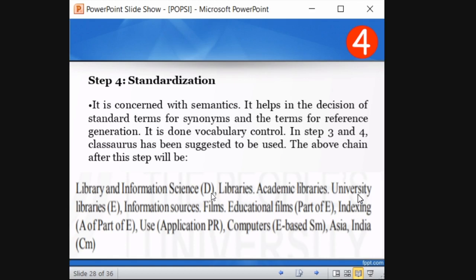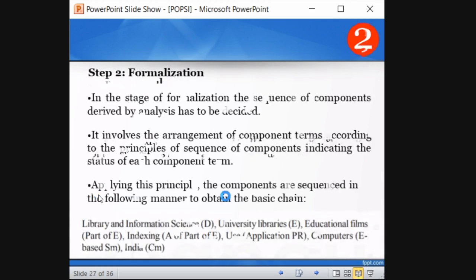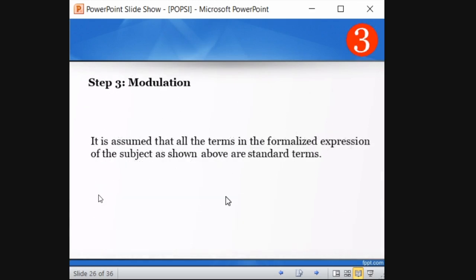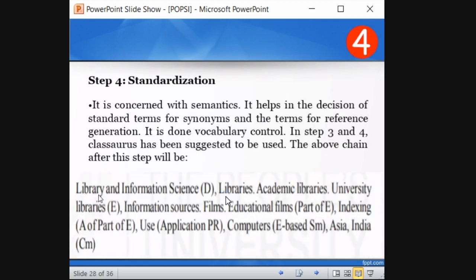In university library, you see they have added libraries and academic libraries. So they are adding semantics. They are standardizing it, adding certain new terms for better understanding. So university libraries fall under libraries, and they are categorized into academic libraries. See here, there is no library and academic library, but we are categorizing it for better understanding. So for that you need to use Clasaras. That is what Bhattacharya is suggesting.